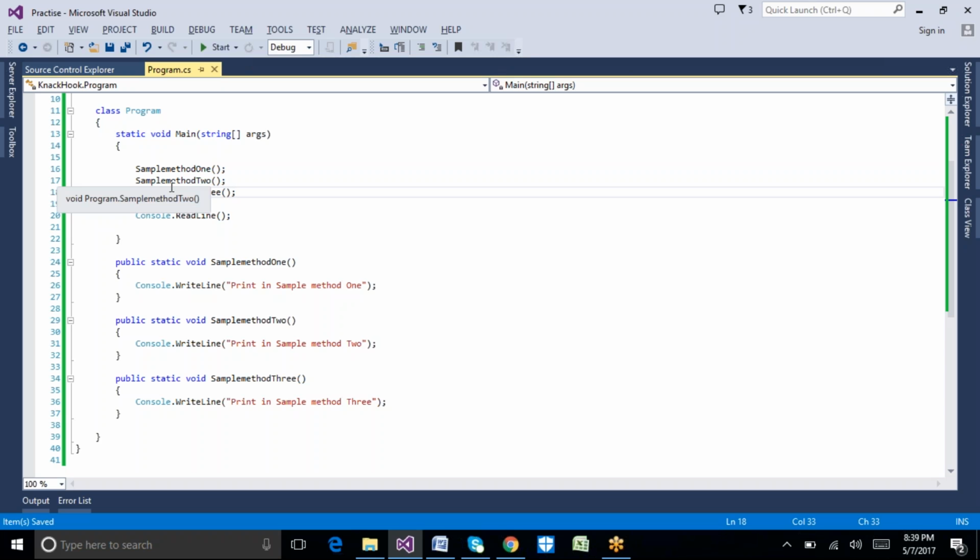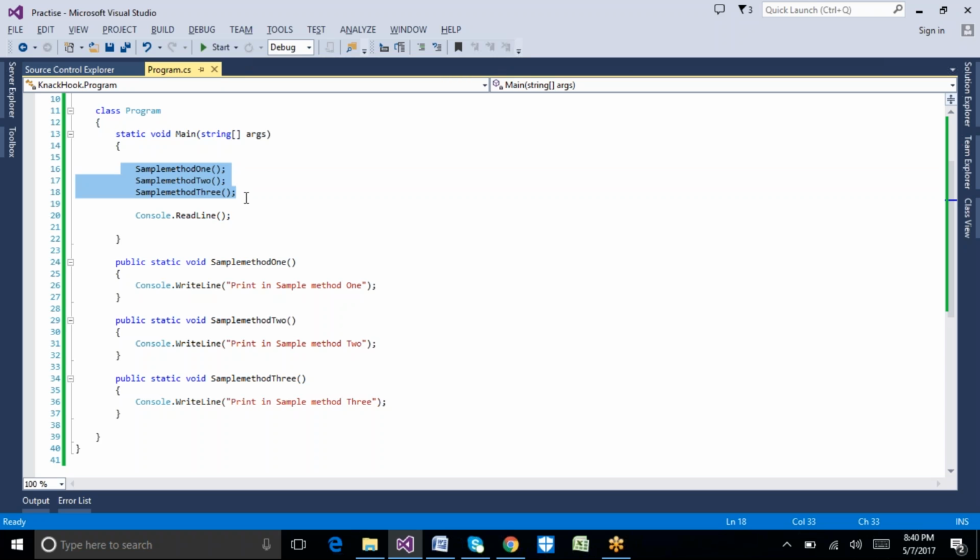We know how a C# program gets executed: first the first line of code gets executed, and once it is complete, the second line of code gets executed, and once it is complete, then the third line of code gets executed. This is the step-by-step process happening in our C# program.